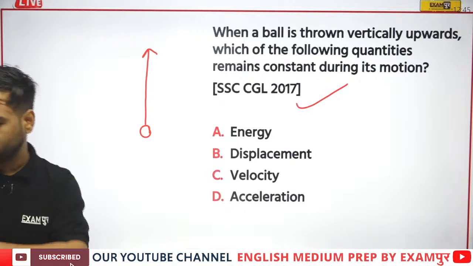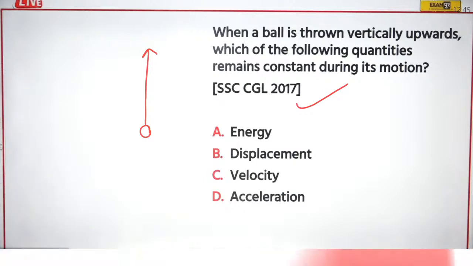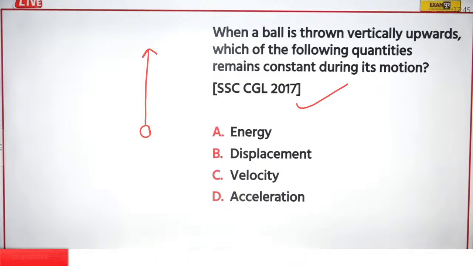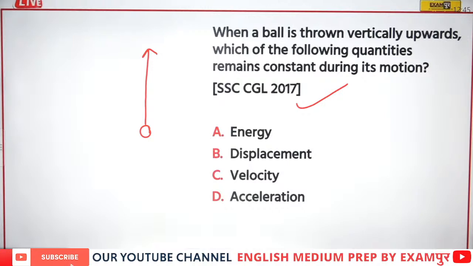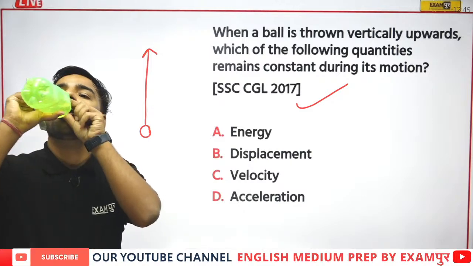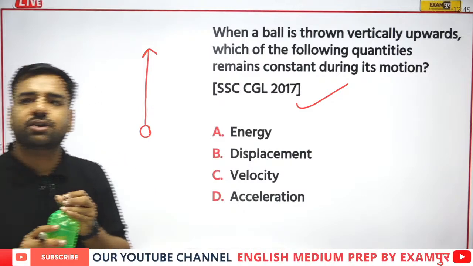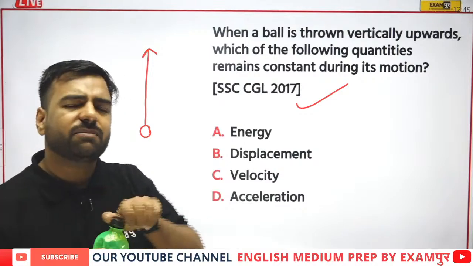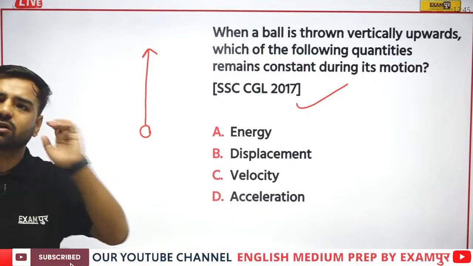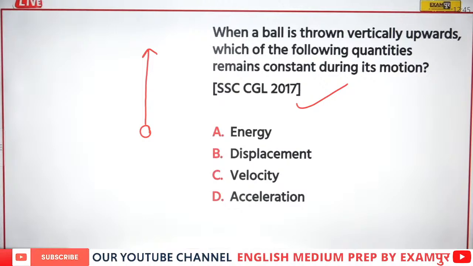When a ball is thrown upwards. Answer please. So Jeevita is going with B. Ganesh is with D. Displacement, not sure. Jeevita, before that, if you are giving the answer displacement, just try to understand what is displacement. Then we'll explain. Others, one more answer is left now. Ganesh, what's your answer? You are also with D? I guess you all are going with D, huh?